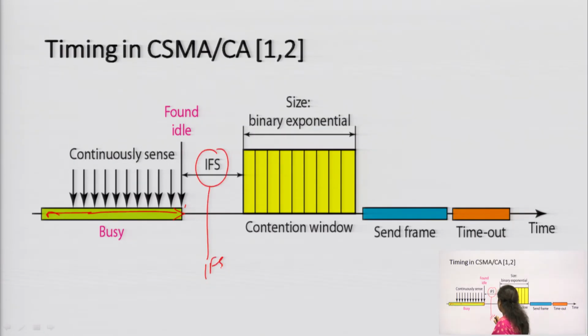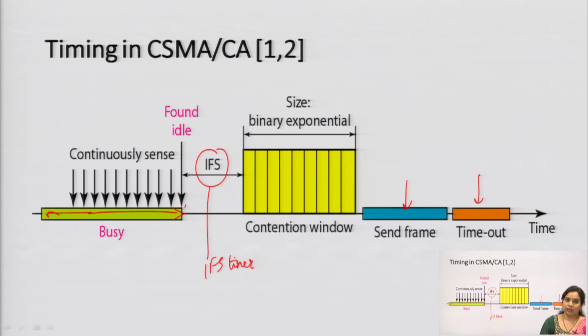This is the IFS time, the timer that has been set. Then again, this is the binary exponential size of the contention window in which you have to transmit the data. Then after that contention window, you have to send this particular frame, and this is the time out.